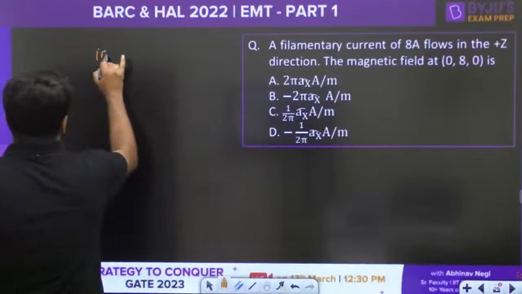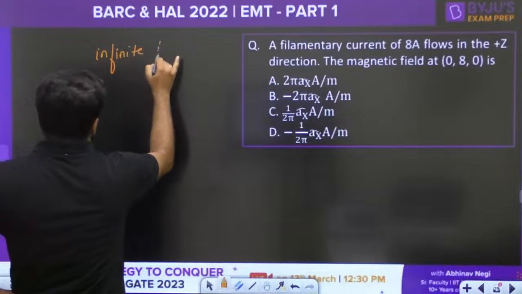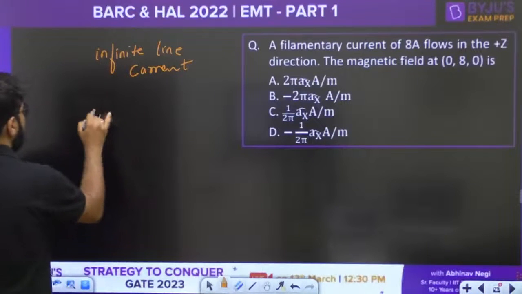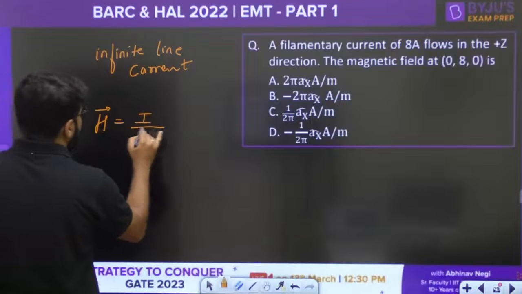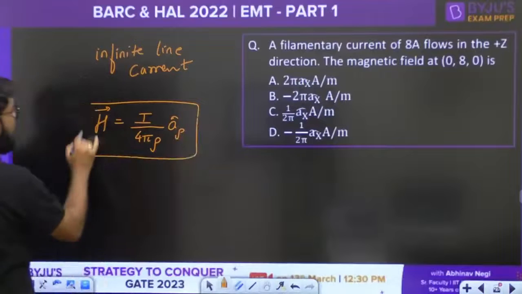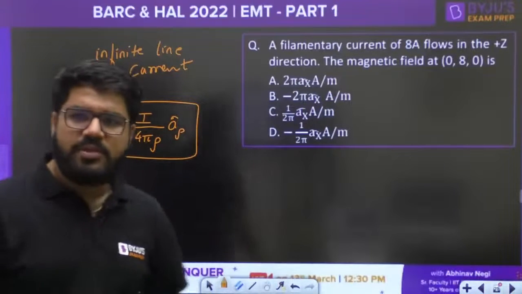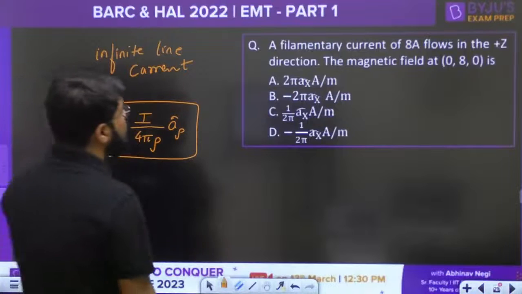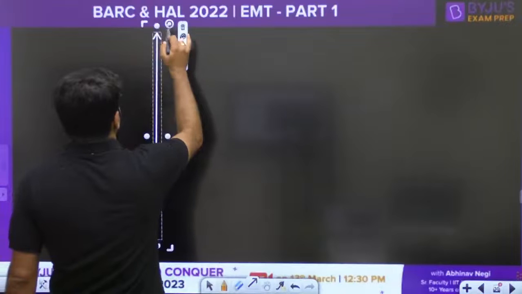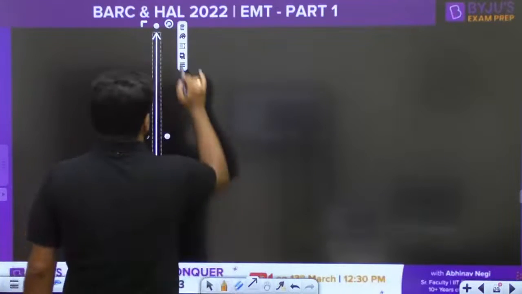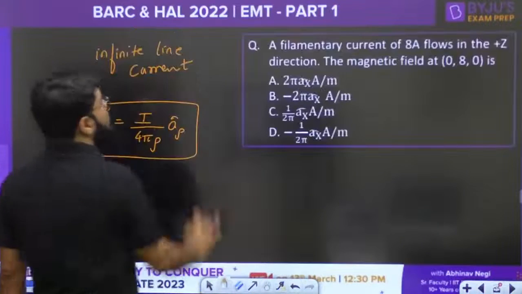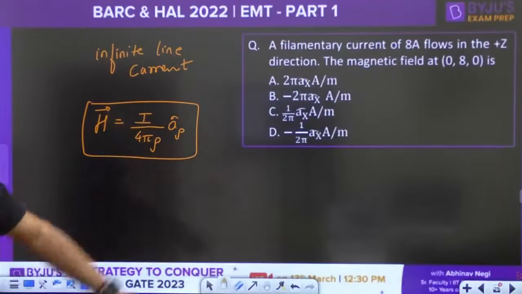Okay, this is based on what? Infinite line current, right? The magnetic field due to infinite line current is given by I divided by 4 pi rho a rho. Now let me explain this terminology. The current is flowing along the Z direction. Suppose this is the Z direction. So there is an infinite line current along the Z direction, and I need to find the magnetic field at the point 0, 8, 0.